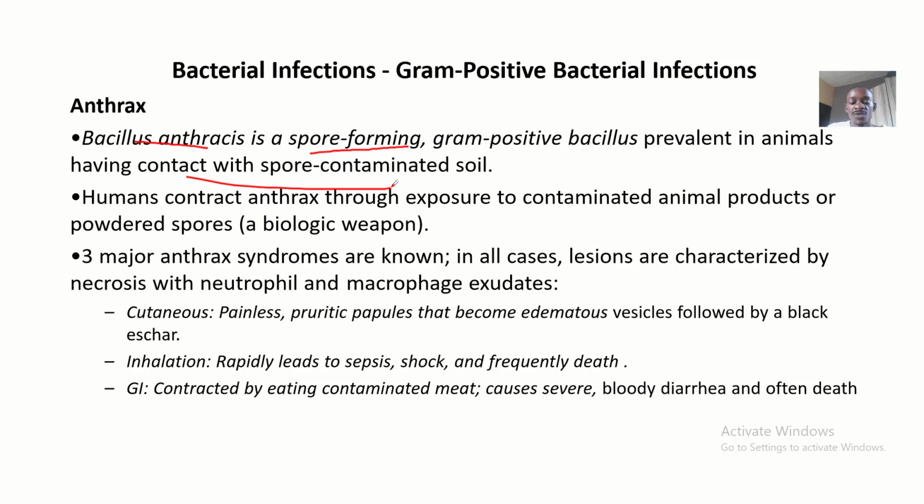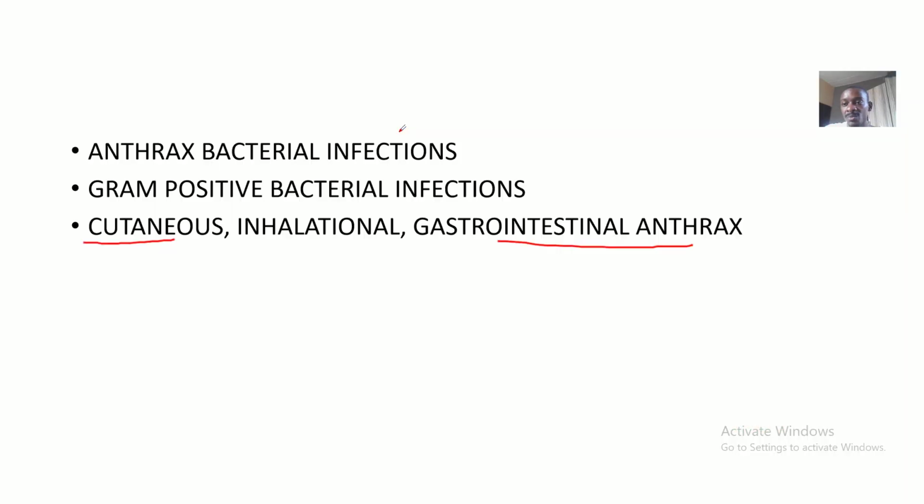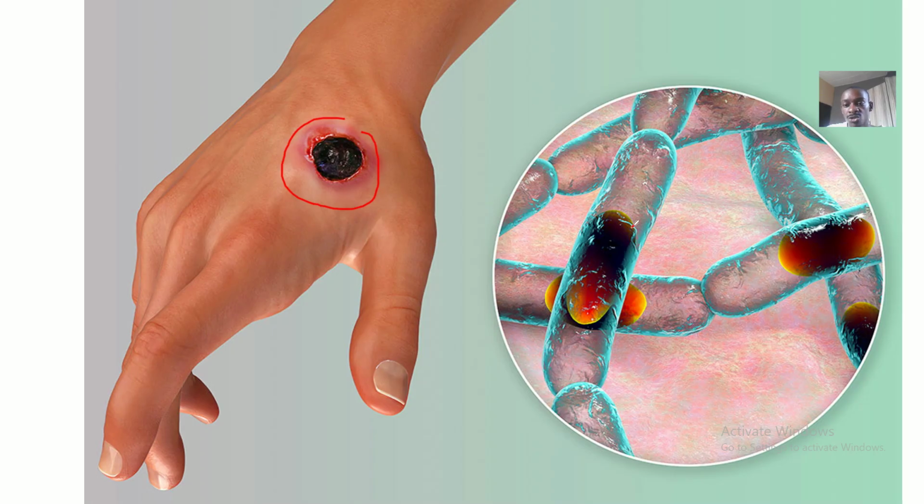Because this organism is spore forming, if you have contact with soil that this organism has contaminated, then you're prone to have the infection by this organism.